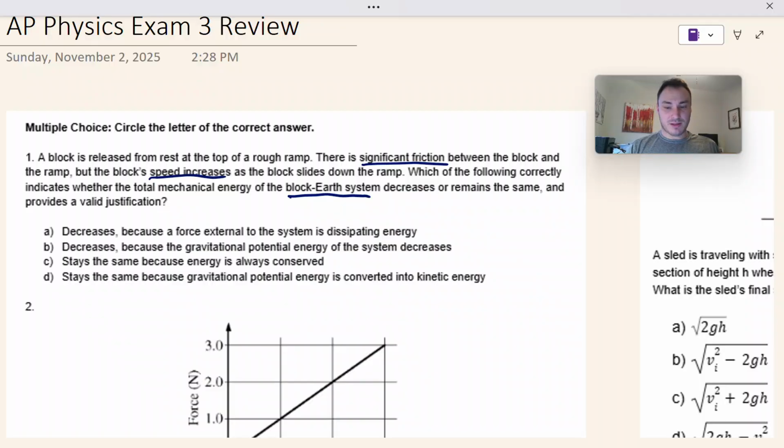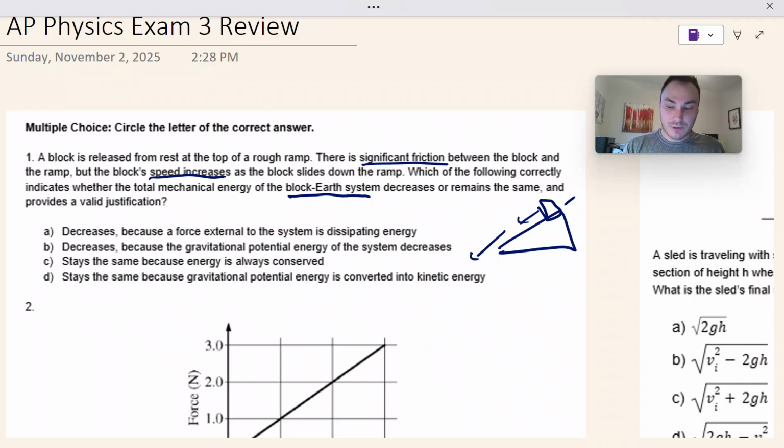So, going through a problem like this, I think it's useful to underline things. Whenever you come across whether there's friction or no friction, underline it because that changes the entire scope of the problem. So for this question, we have a block at the top of a ramp, and it goes down, and as it goes down, its speed increases.